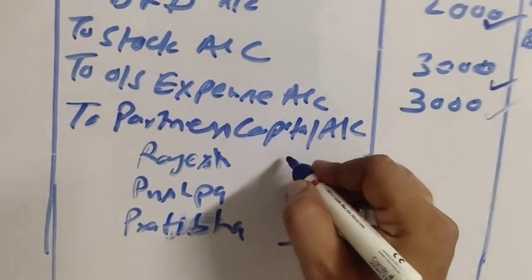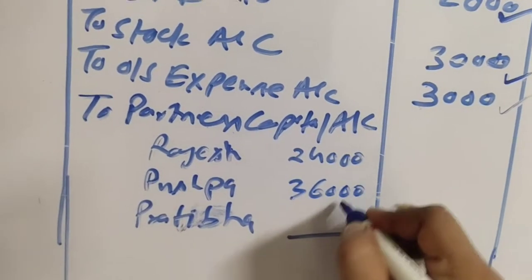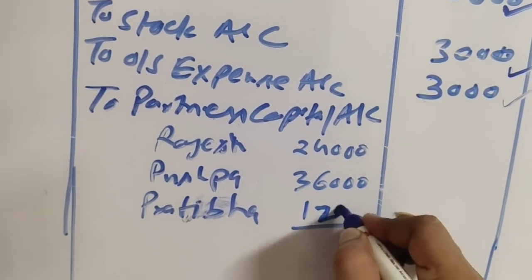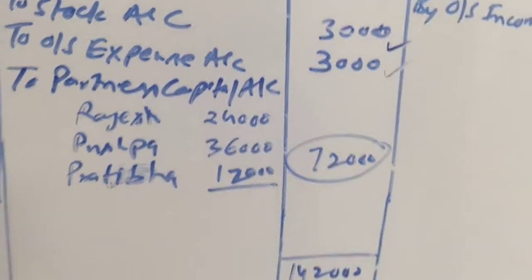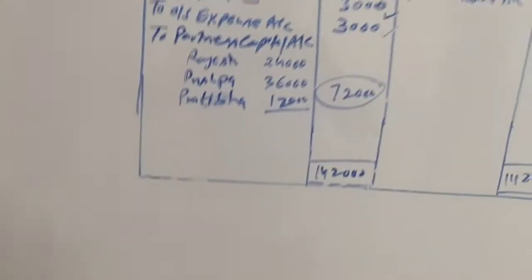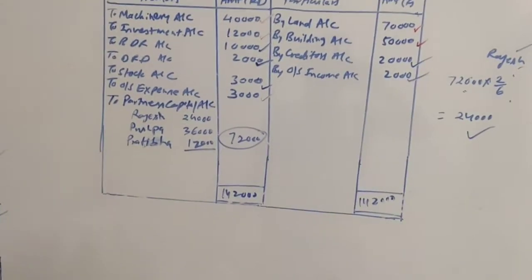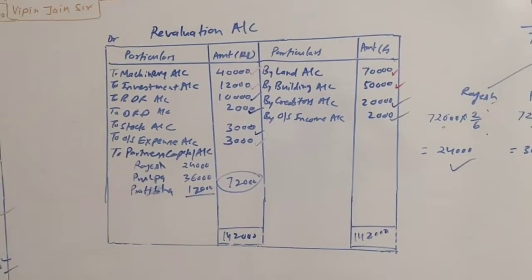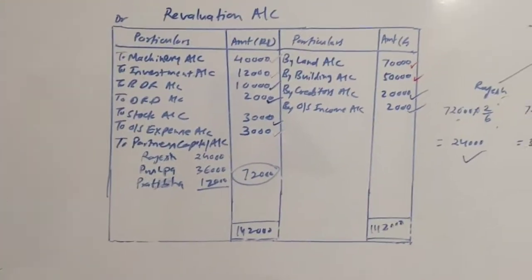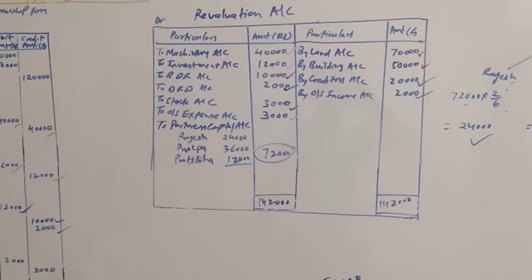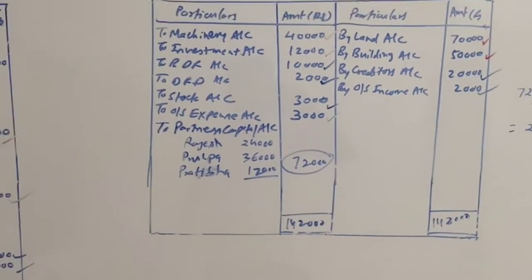The amounts are 24,000, 36,000 and 12,000. Total is 72,000, which is the difference of revaluation account. So this way profit will be distributed: credit total 1,42,000, debit total 70,000, difference 72,000, and that difference will be distributed among all three partners in their old profit and loss sharing ratio. So this way we have distributed.